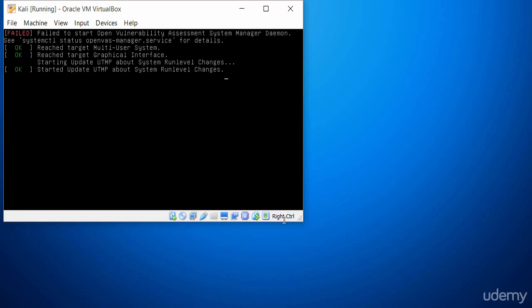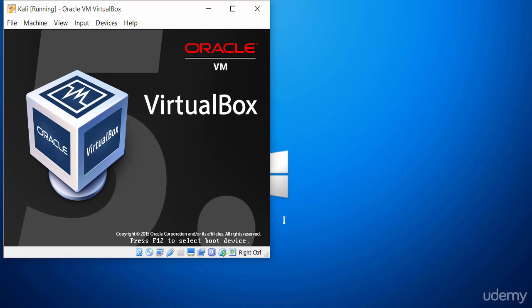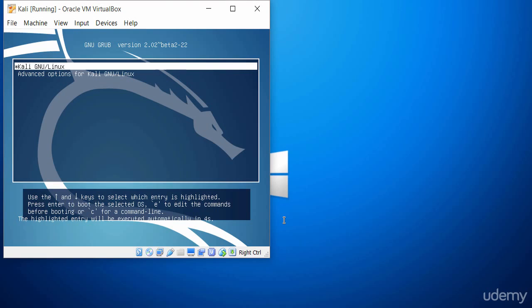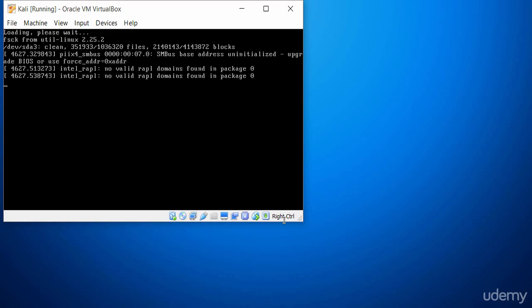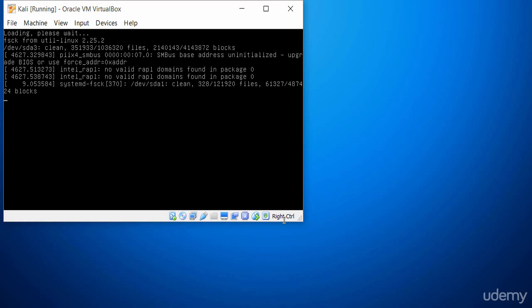It may take a few minutes or a few seconds, depending on your processor speed. Let's just confirm if the copy and paste functionality is working. So let's go into Kali Linux. Let that load up. I will need to put in my root username and password to log into the system.